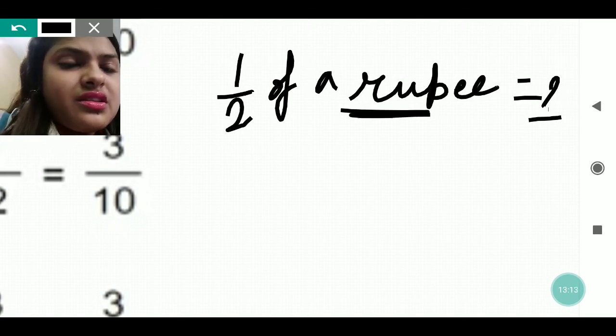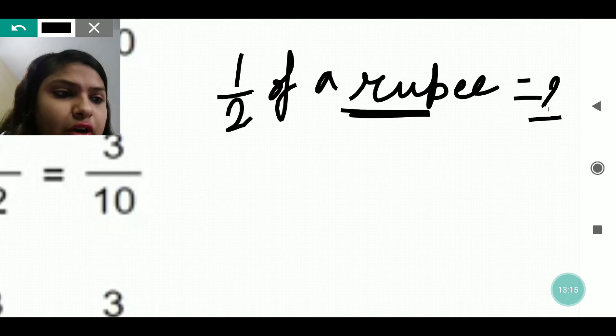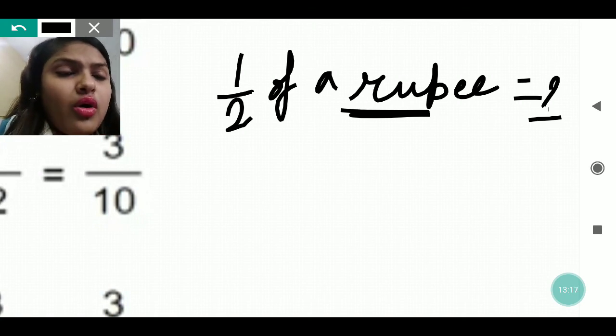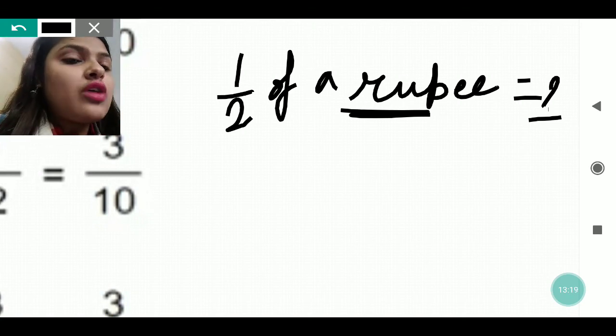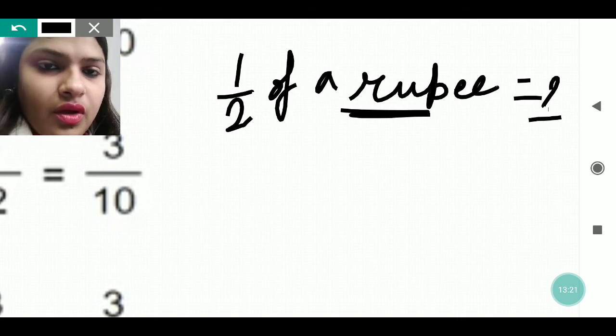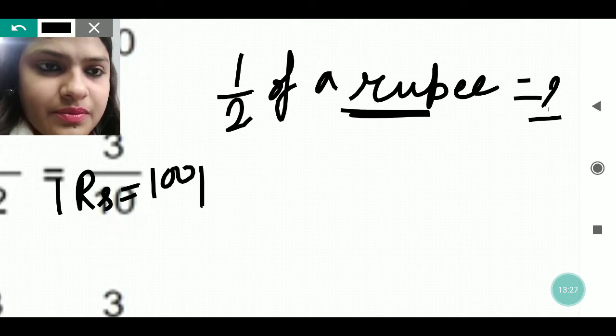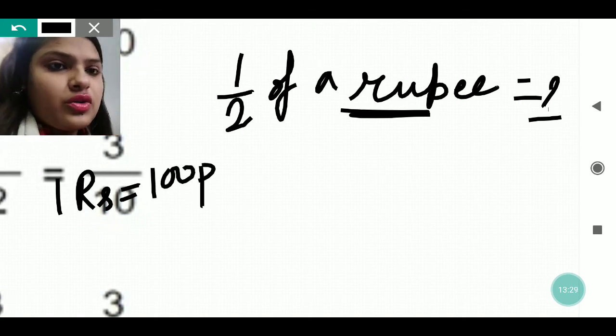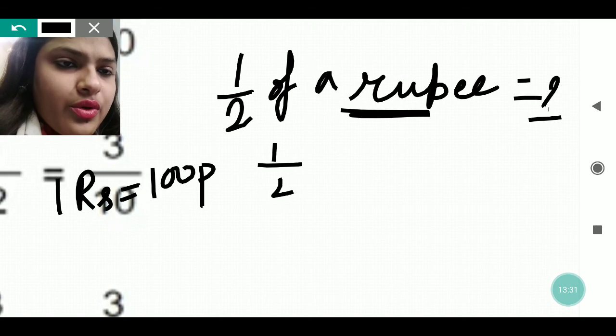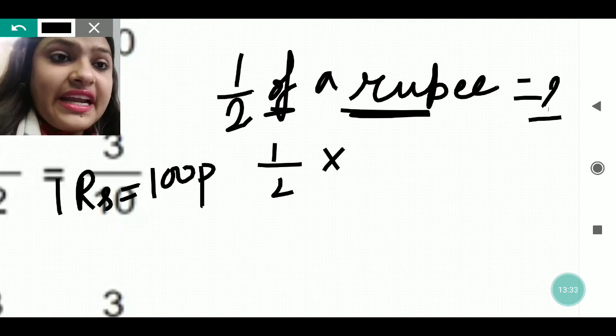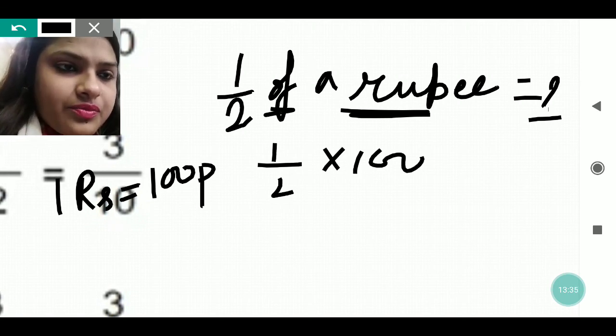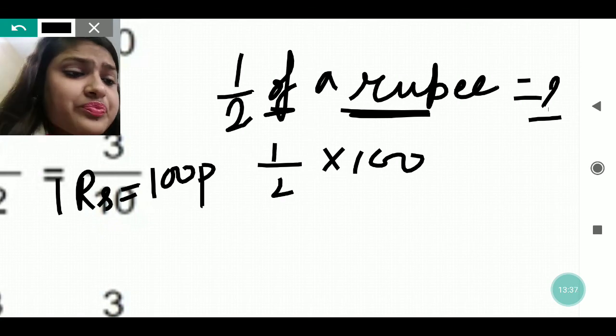A rupee means 1 rupee. We are talking about 1 rupee, and how many paise? So 1 rupee equals how many paise first? 1 rupee equals 100 paise. So 1 by 2 of 100, where "of" means multiplication. Okay, 1 by 2 of 100.